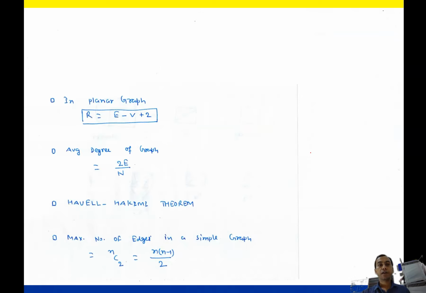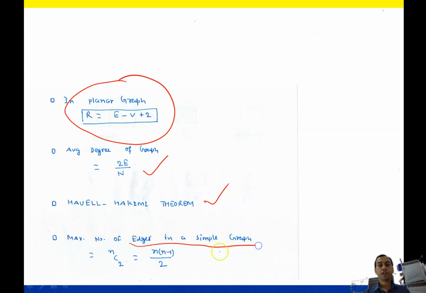Next is planar graph. There is a formula R equals E minus V plus 2, where R is region, E is edge, V is vertex. And the average degree of a graph will be 2E by N. There is the Havel-Hakimi theorem, which will be discussed in the subsequent lecture. And the maximum number of edges in a simple graph will be NC2, that is N into N minus 1 by 2.